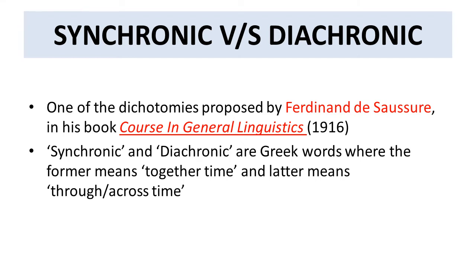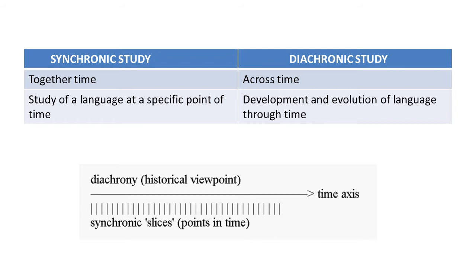Now let's look at the difference between synchronic and diachronic studies. The difference between these terms lies in their meaning and definition only. Hence, synchronic means together time and diachronic means across time. So synchronic study is basically the study of a language at a specific point of time, and usually this time is the present time.